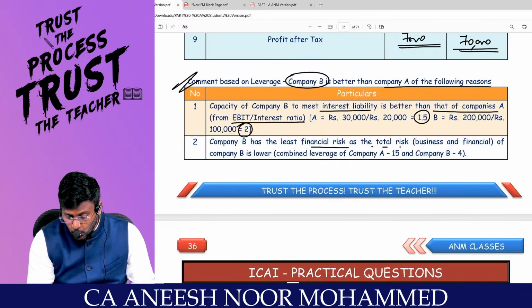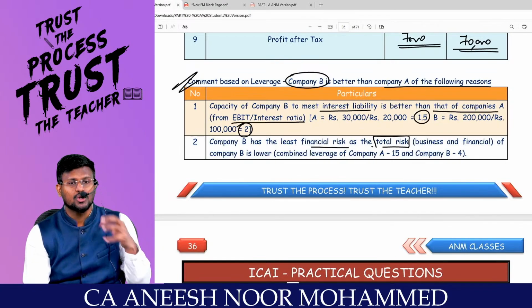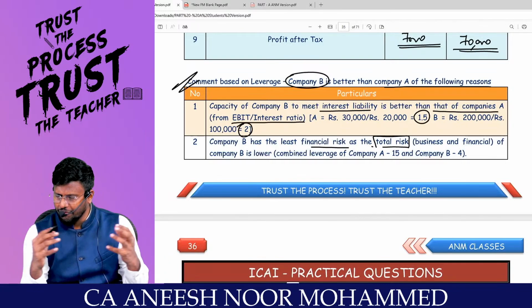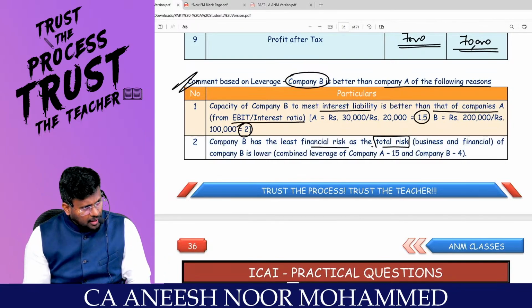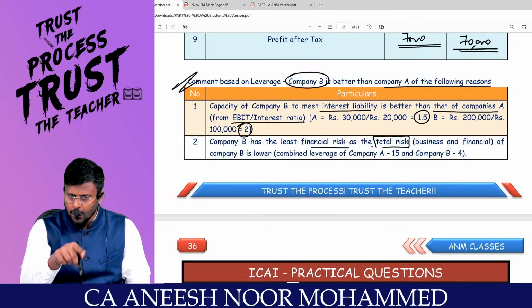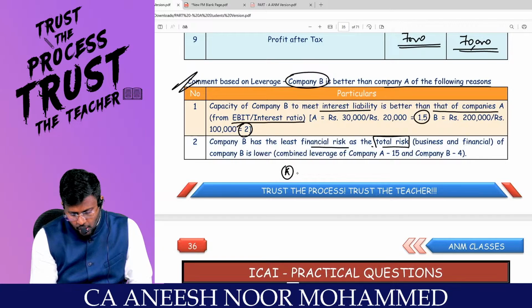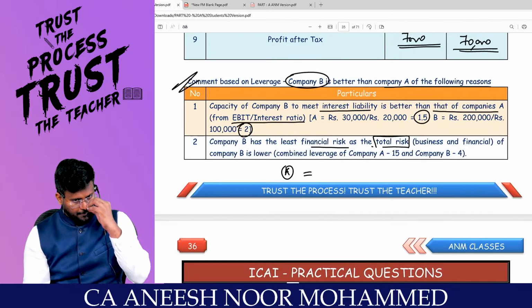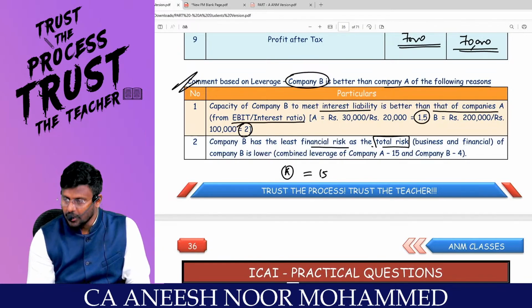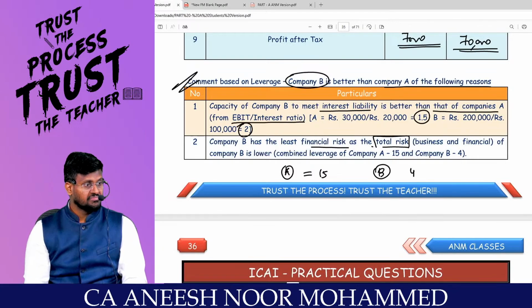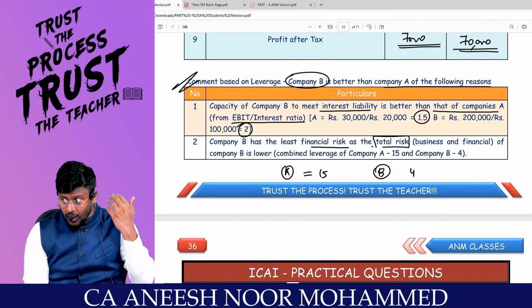Financial risk. As the total risk, that is combo risk. What is combo risk? Combined leverage, which comprises operating and financial leverage. Is the combined leverage given? Not given. But we can find out. For the first company, operating leverage into financial leverage is 15. Whereas for B, 4 times. Oh my God. The first company is having 15 combined leverage.